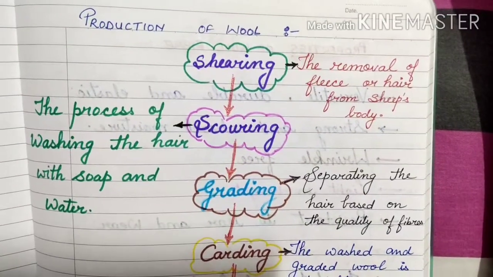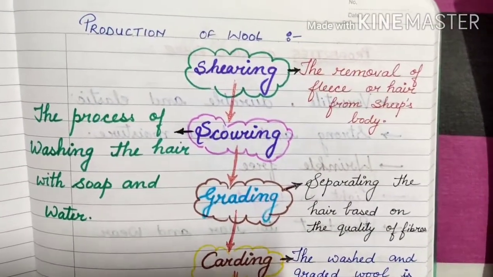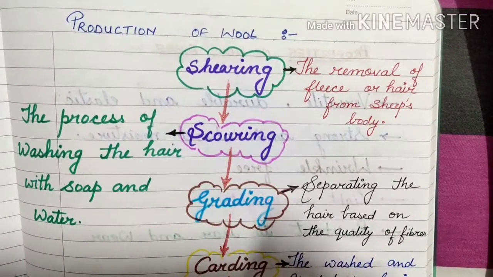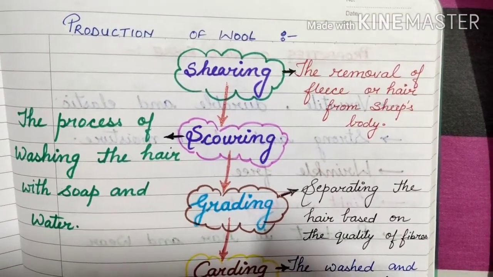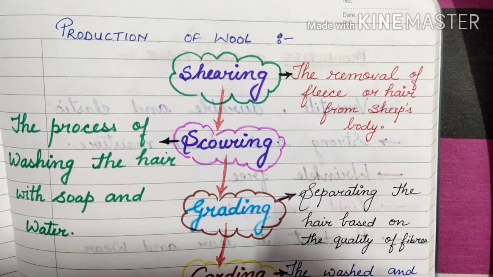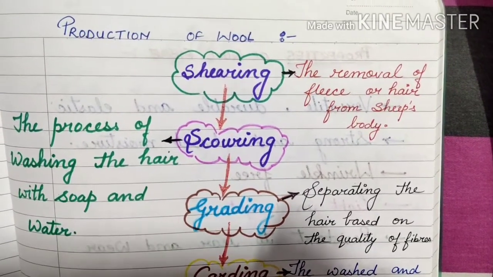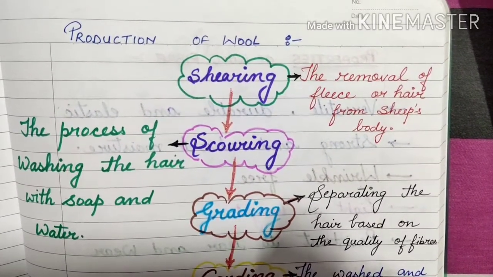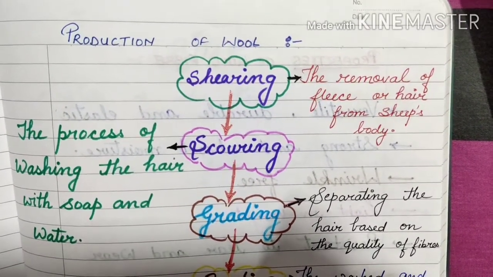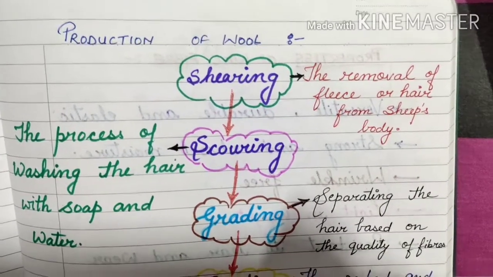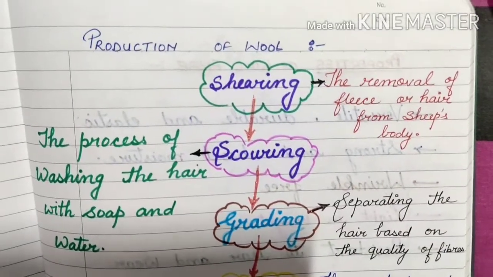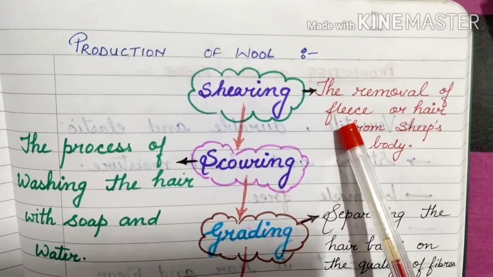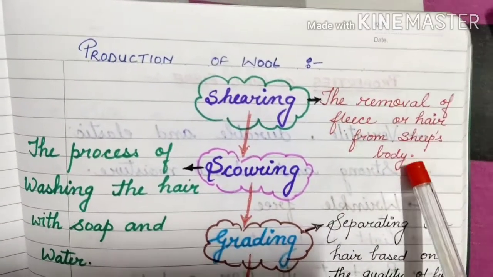Children, with the help of this ray diagram, or we can say cycle, I want to explain the production of wool. Beta, we have discussed already in live class how we will get wool. We will get wool from the sheep by shearing. What is the meaning of shearing? Shearing means the removal of fleece. Fleece means hair from the sheep's body.